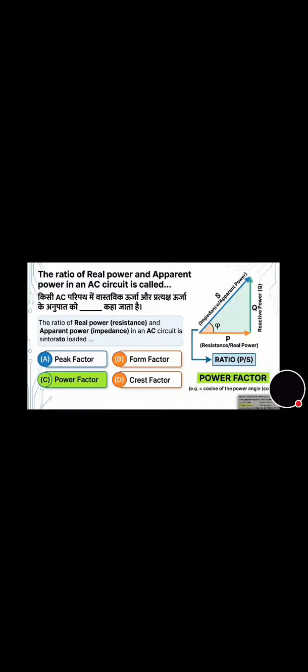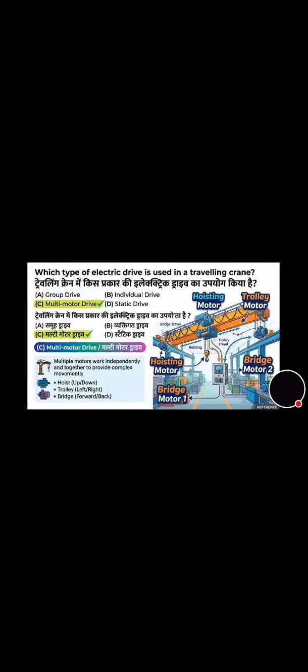Now we will move towards the next question that's on the screen. Which type of electric drive is used in a traveling crane? And its correct answer is option C, that is multi-motor drive. And you can see in the photo how many motors are used in the electric drive.